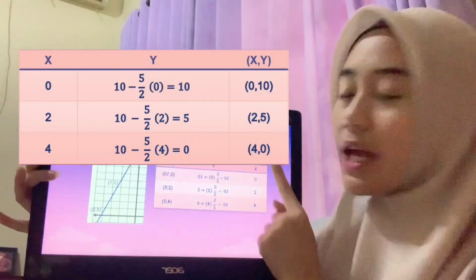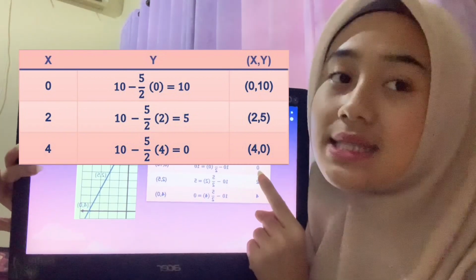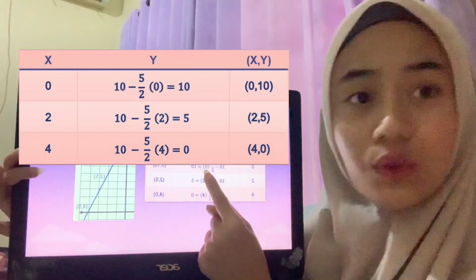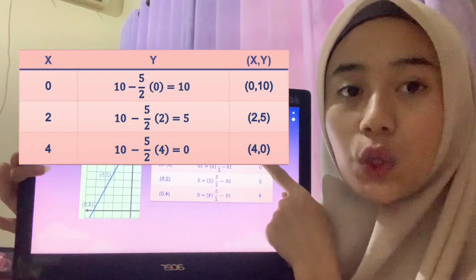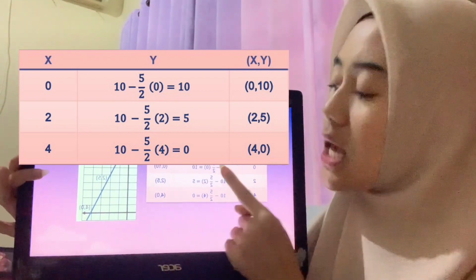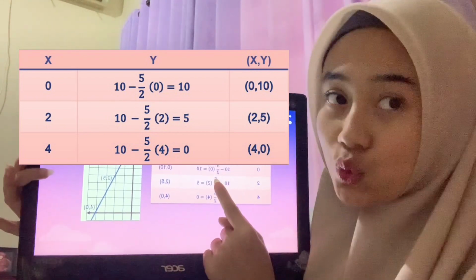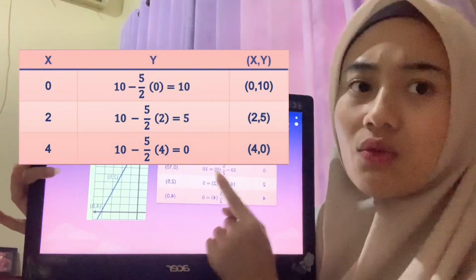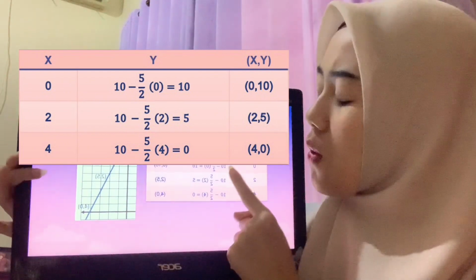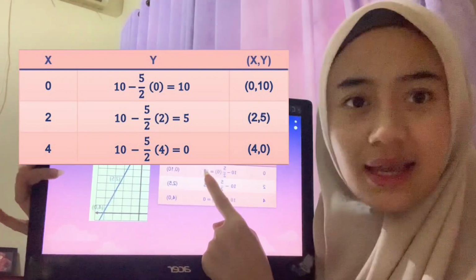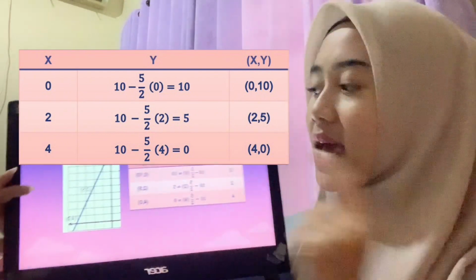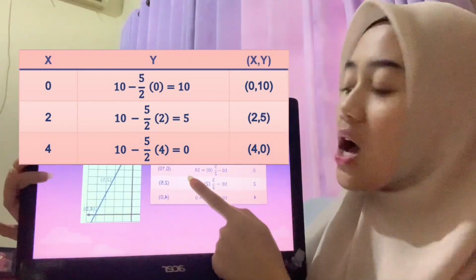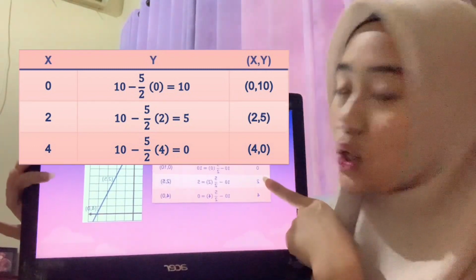Okay? If the x value is 0, we can substitute x with 0. So the y value is 10 minus 5 over 2 times 0. 5 over 2 times 0 is 0, so 10 minus 0 is 10. So the coordinate x, y is 0, 10. So we move to the second coordinate.